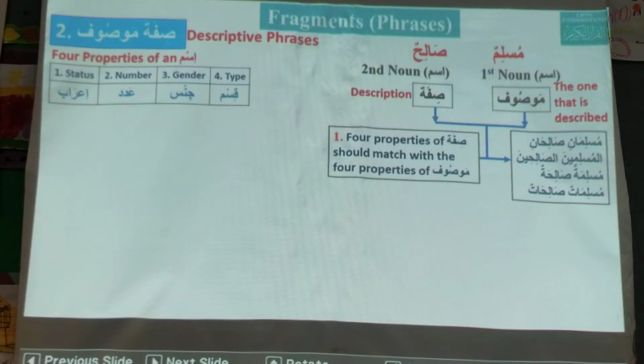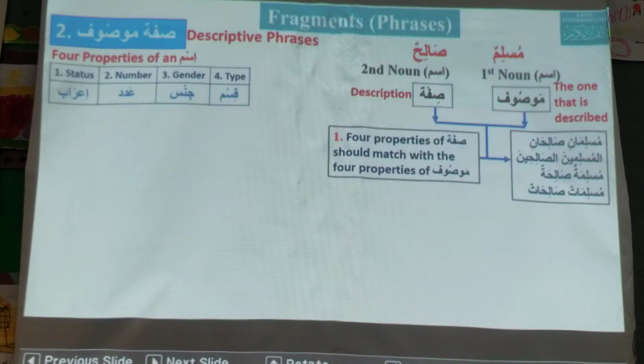Before we learned Mudaf Mudaf ilayh, and now it is Sifa Mawsoof. The terminology itself, Sifa Mawsoof, should be understood based on level 2. We know this word Mawsoof, the one who is described. And Sifa, Sift is also an Urdu word.